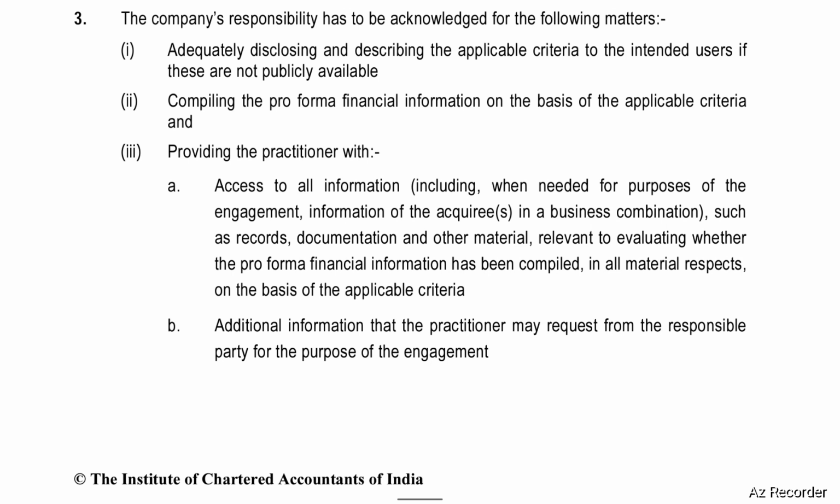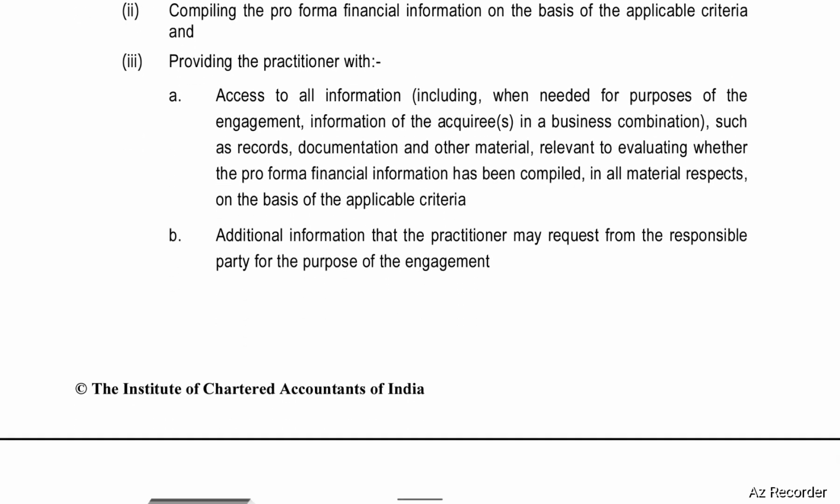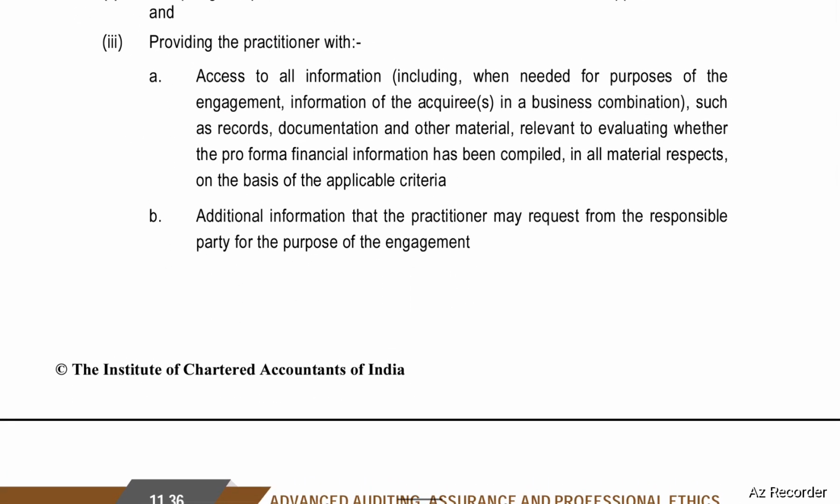If these are not publicly available, compiling the pro forma financial information on the basis of the applicable criteria and providing the practitioner with access to all information, including when needed for purposes of engagement, information of the acquiree or acquirees in a business combination, such as records, documentation, and other material relevant to evaluating whether the pro forma financial information has been compiled in all material respects on the basis of the applicable criteria.